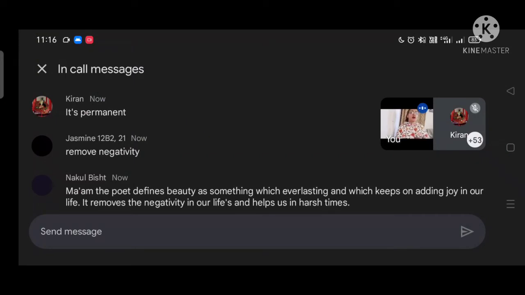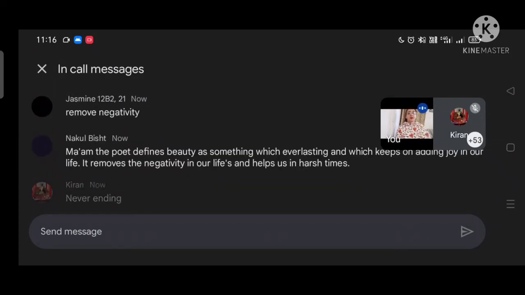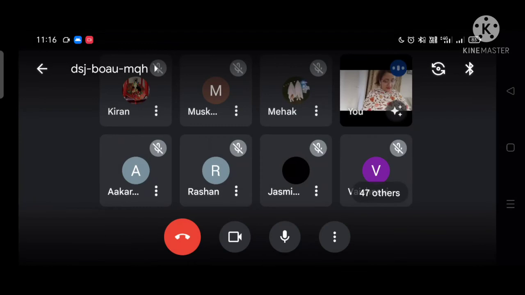And how does it keep on adding? Because whenever you think of that beautiful thing, whenever it is revived into your memory, you feel happy. It removes negativity in our life and it helps us in harsh times. Good. It is never ending. Very good. Okay. Next is, and he says beauty in any form.